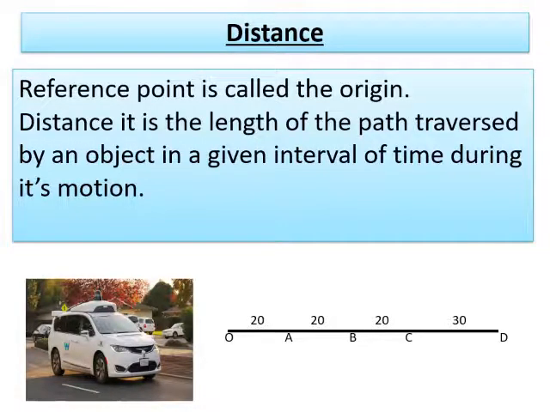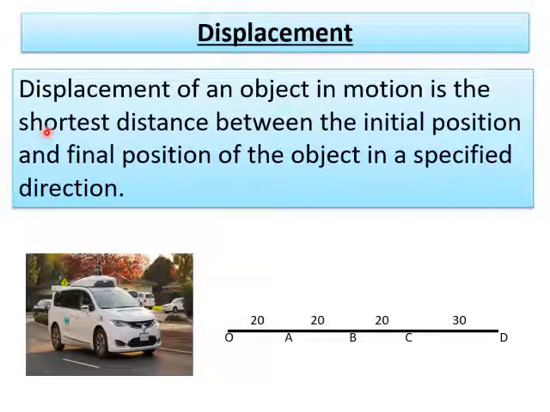Here displacement is the shortest distance between the initial position and the final position of the object in a specified direction. When you imagine the same car, it started its journey from O and reached the final destination D. So, according to the definition, the shortest distance between initial position and the final position of the object. Initial is O and the final is D. So what is the distance covered here? 60 plus 30, 90. So here displacement is 90 kilometers.